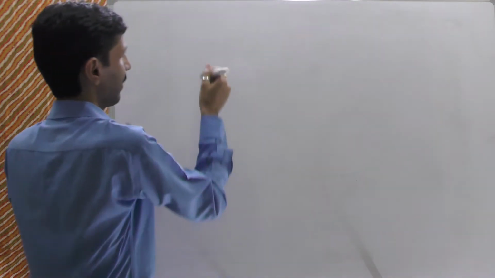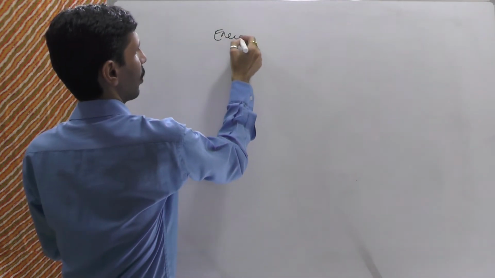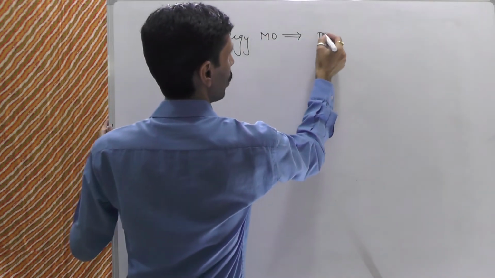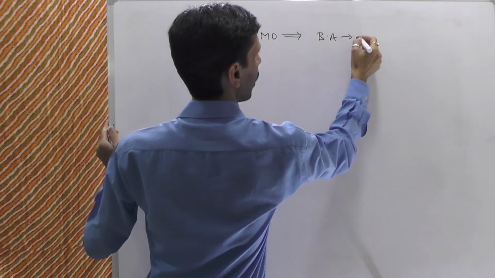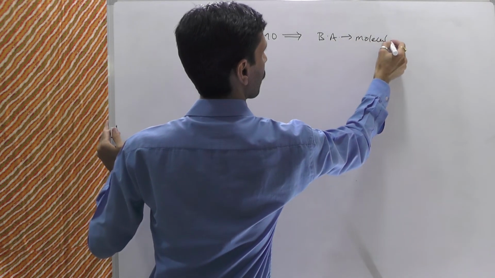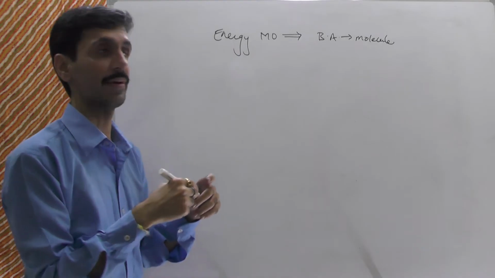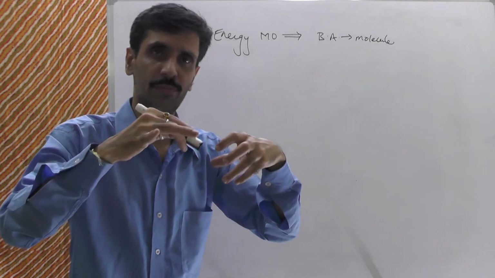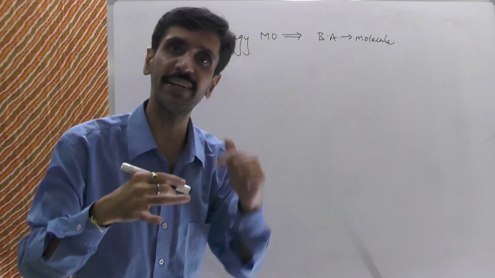Now, as I said earlier in this particular video, that the energy of the molecular orbitals is related to the bond angle of the molecule. Energy of molecular orbital is what? Related to the bond angle of the molecule. And this correlation is being shown by means of a diagram.